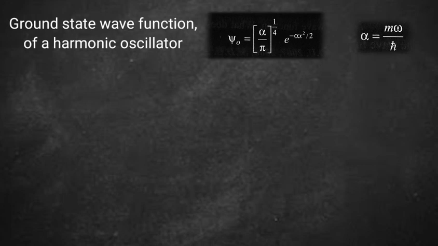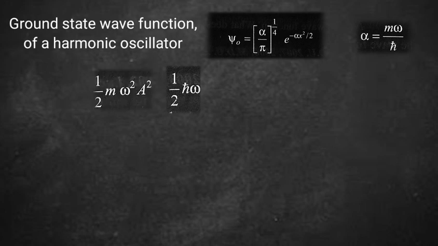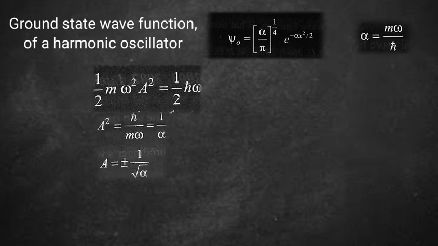According to quantum theory, the energy of the oscillator in the ground state is equal to 1 by 2 h cut omega. According to classical theory, the total energy of the particle undergoing harmonic oscillations is equal to 1 by 2 m omega square a square, where a is the classical amplitude. Now we can say that 1 by 2 m omega square a square is equal to 1 by 2 h cut omega. By some simple steps we can get a equal to plus or minus 1 upon root alpha.